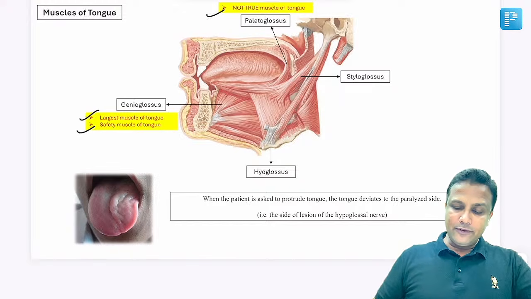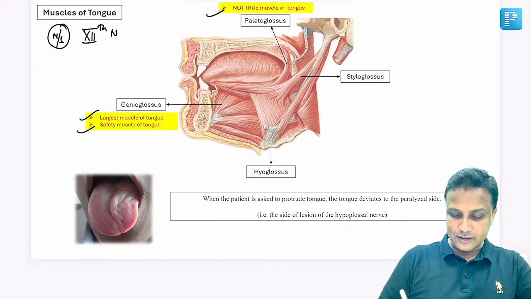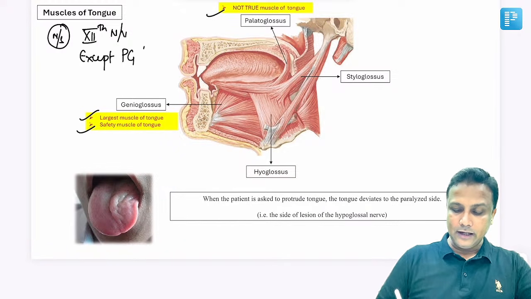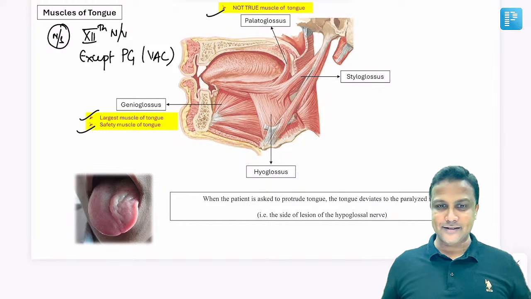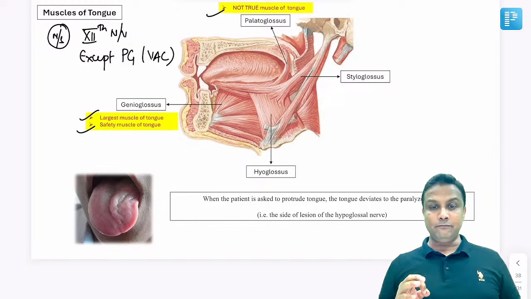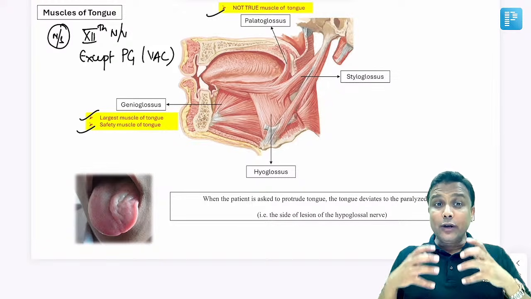Now, all the muscles of tongue will be supplied by which nerve? What is the nerve supplied to the muscles of tongue? That is by 12th nerve, hypoglossal nerve. Except which one here? That is palatoglossus. And palatoglossus will be supplied by vago accessory complex. It is supplied by vago accessory complex. Okay, done. Now, how to test this one here?